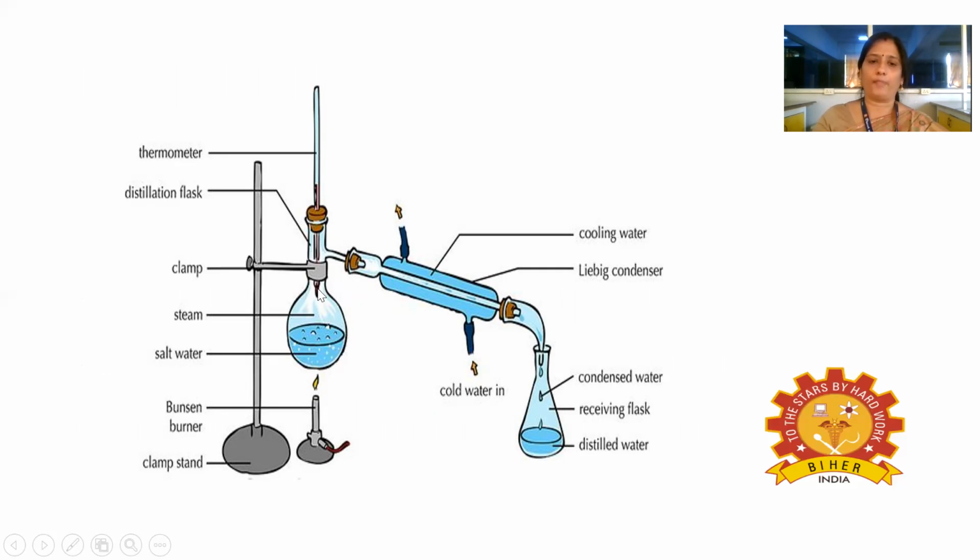So we have the flask, and the flask side arm is connected to the condenser, and there is the receiver flask where the condensed liquid is collected. When the liquid mixture is fed into this flask and heat is supplied, the low boiling liquid will evaporate first, and that vapor will be sent to the condenser. Since the condenser has the cooling water, this vapor will be converted into the liquid, and the liquid will be collected in the receiving flask. So this is the simple construction of the simple distillation apparatus.